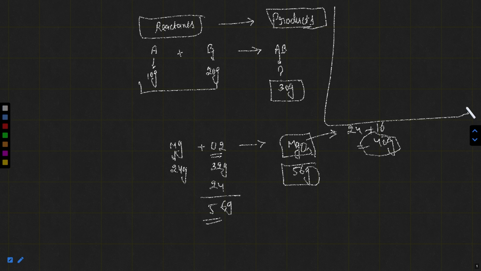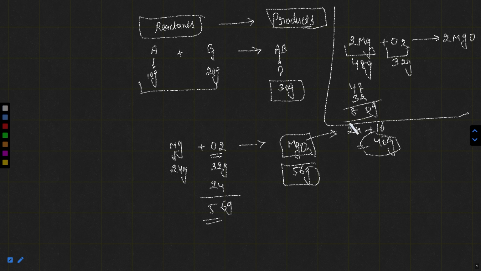If I balance this equation, that means I put a coefficient 2 in front of Mg, and you will get 2 MgO. So what can I say? 2 Mg means 48 gram. O2 means 32 gram. If you sum these two values, you will get 80 gram. And if I calculate the mass of MgO, 1 MgO is 40 gram, multiplied by 2, it will be 80 gram. You can say the total mass of the reactants is now equal to the total mass of the products. If the mass of the reactants is equal to the mass of the products, you can say that this is a balanced chemical equation.